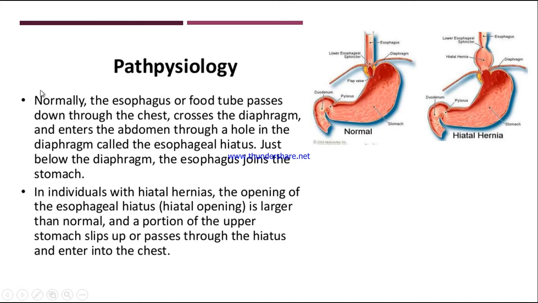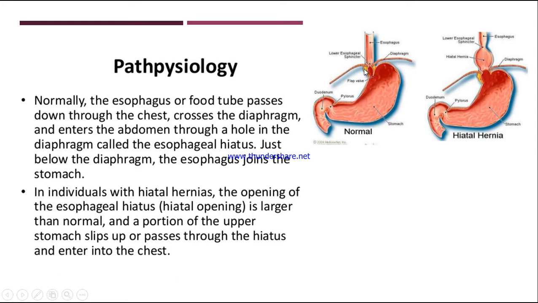Okay, so pathophysiology. Normally, in a normal individual, the esophagus or the food tube passes down the chest, crosses the diaphragm, and enters into the abdomen through a hole in the diaphragm, which is called the esophageal hiatus. So this is this hole.